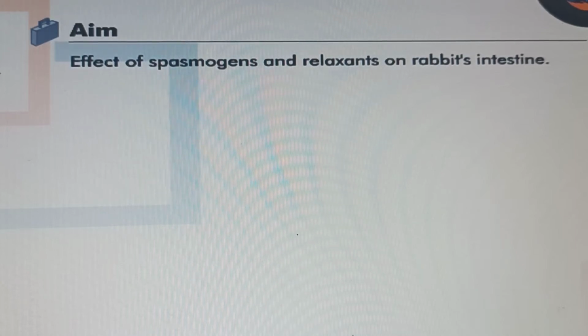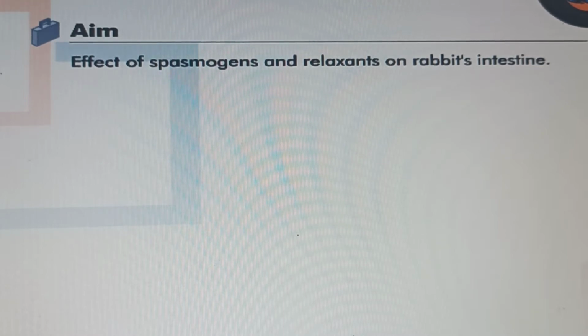Hello dear students, myself Professor Girish Badgujar, and the title of this experiment is to interpret from the graph by observing the effect of spasmogens and relaxants on intestine of rabbit.